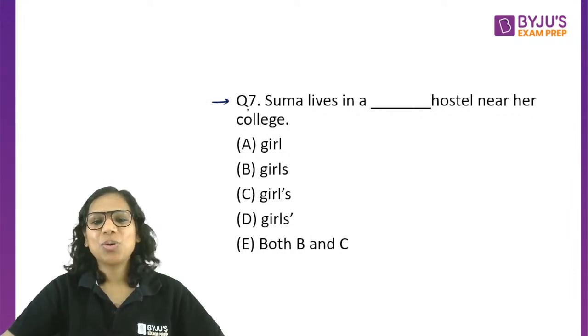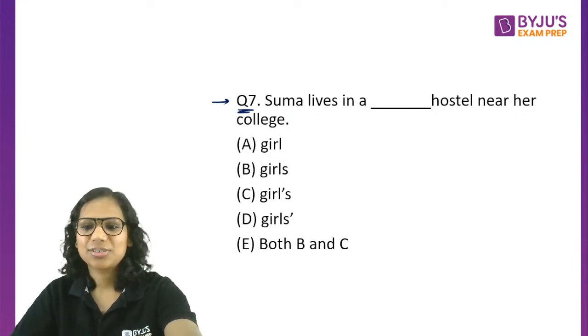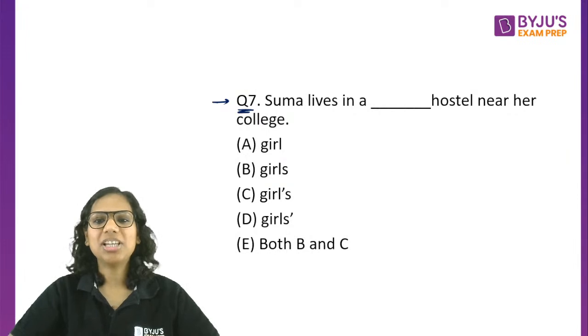Right. Question 7. Suma lives in a dash hostel near her college. Let's see what you say.